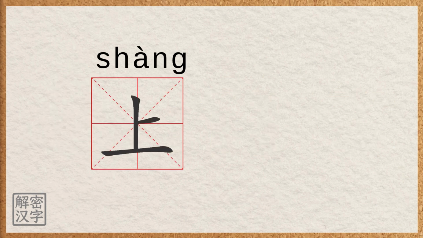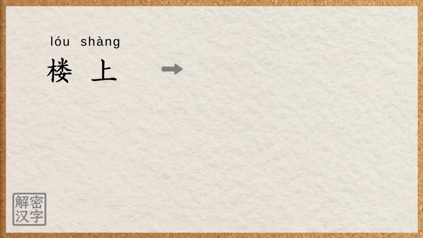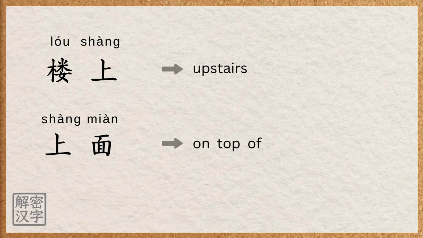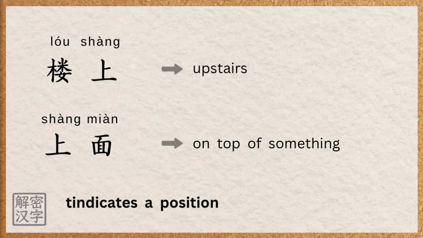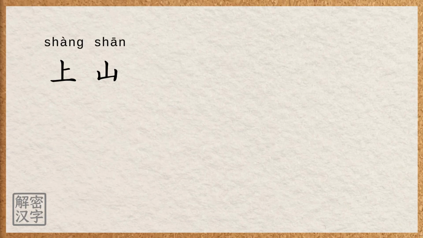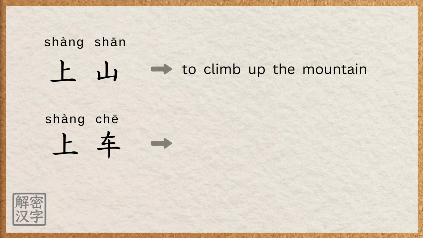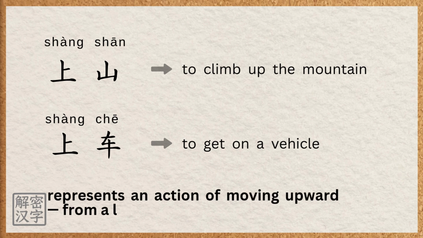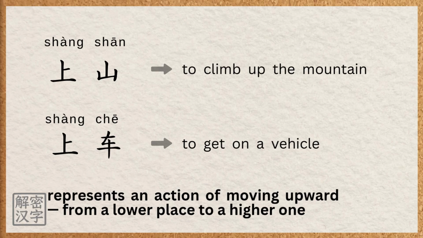The character shàng appears in many words, each with a slightly different meaning. For example, 楼上 means upstairs. 上面 means on top of something. Here, the character shàng indicates a position above something. 上山 means to climb up the mountain. 上车 means to get on a vehicle. In these words, shàng represents an action of moving upward from a lower place to a higher one.